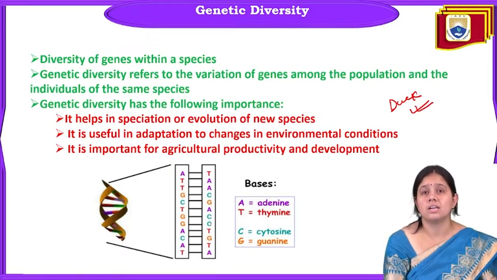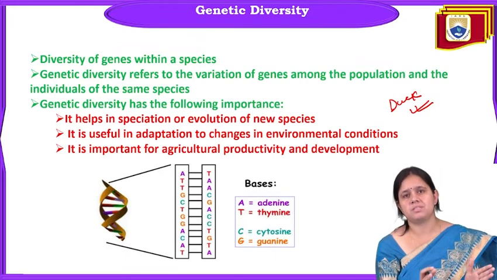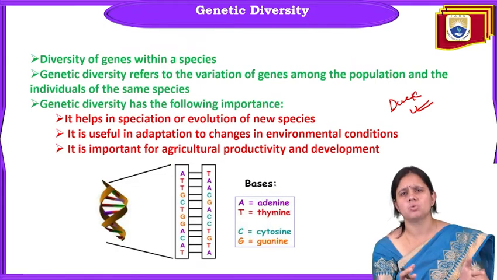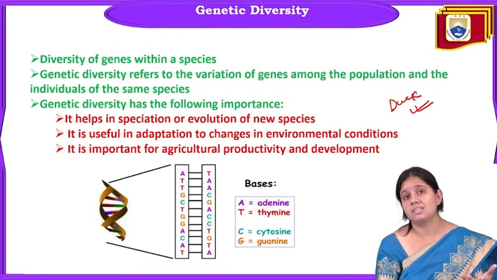So this is called genetic diversity. It refers to the variation of genes among the populations and individuals of the same species. So if a duck species is there, every individual duck has a different genetic makeup. So that is called genetic diversity.